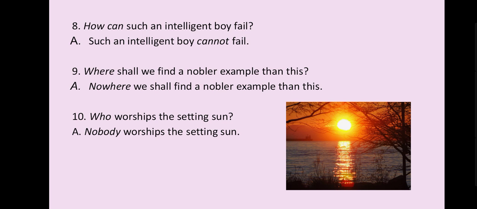Ninth, where shall we find a nobler exemplar than this? Nowhere shall we find a nobler example than this. Tenth, who worships the setting sun? Nobody worships the setting sun.